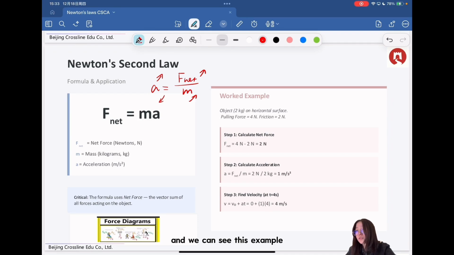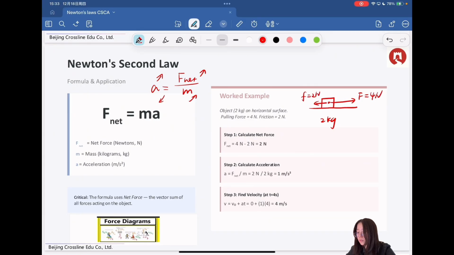And we can see this example. There is an object of 2 kilograms on a horizontal surface, and we can first draw the free body diagram. It's 2 kilograms, and there is a pulling force of 4 Newtons and friction of 2 Newtons. How do we calculate the object's acceleration?